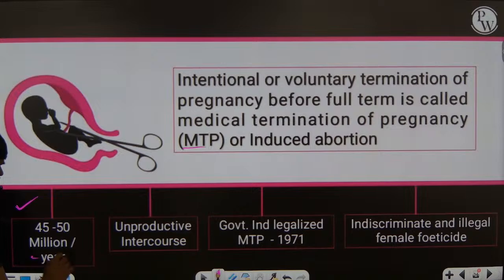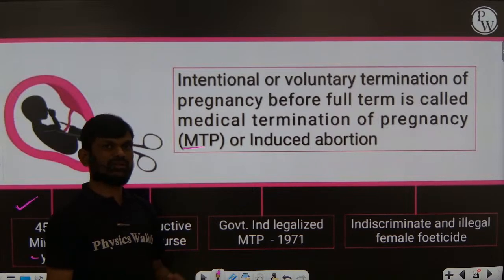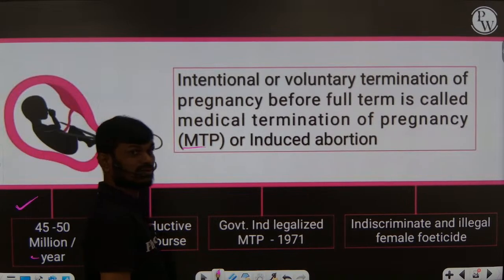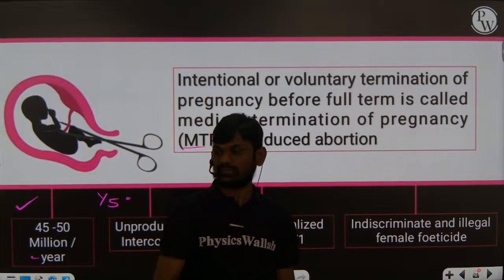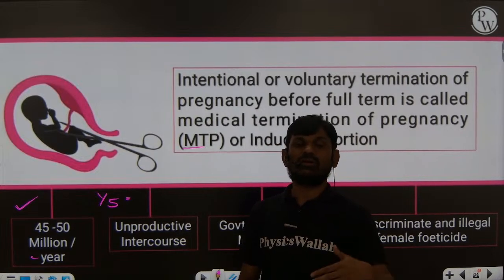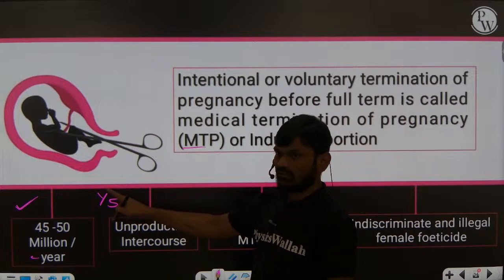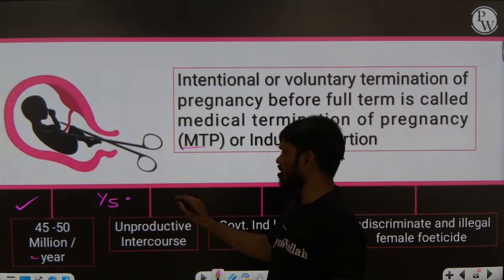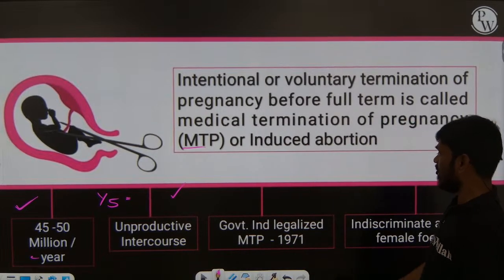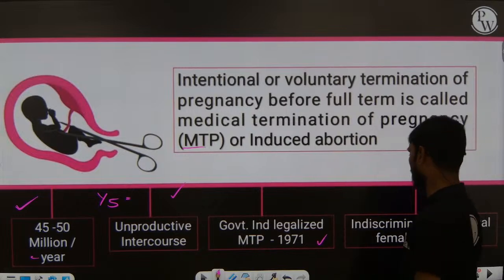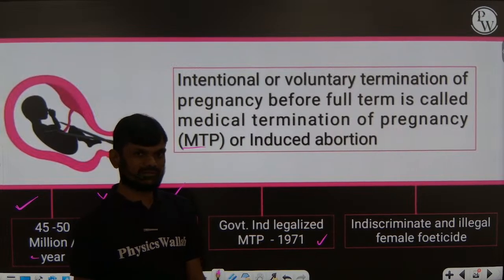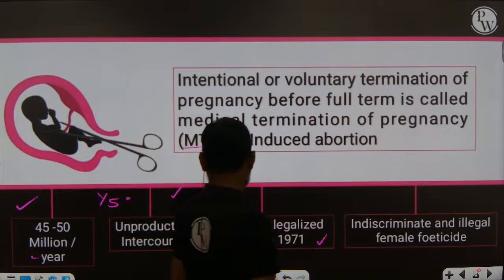40 to 50 million MTPs are performed every year all over the world, accounting for one fifth of the total number of conceived pregnancies, right? Now, the Indian government has legalized MTPs, to prevent indiscriminate and illegal female feticide. Okay?